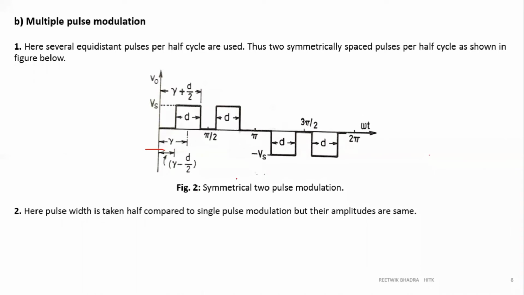Symmetrical 2 pulse modulation. You can have gamma plus d by 2.